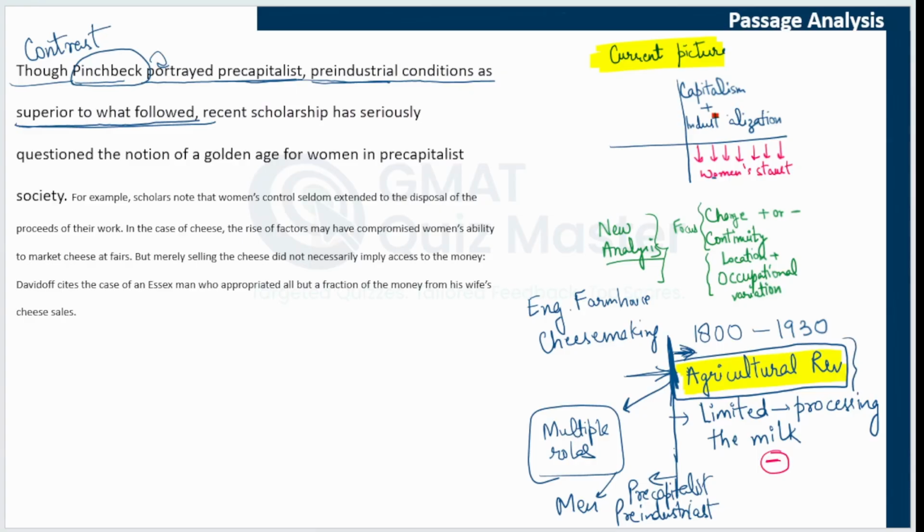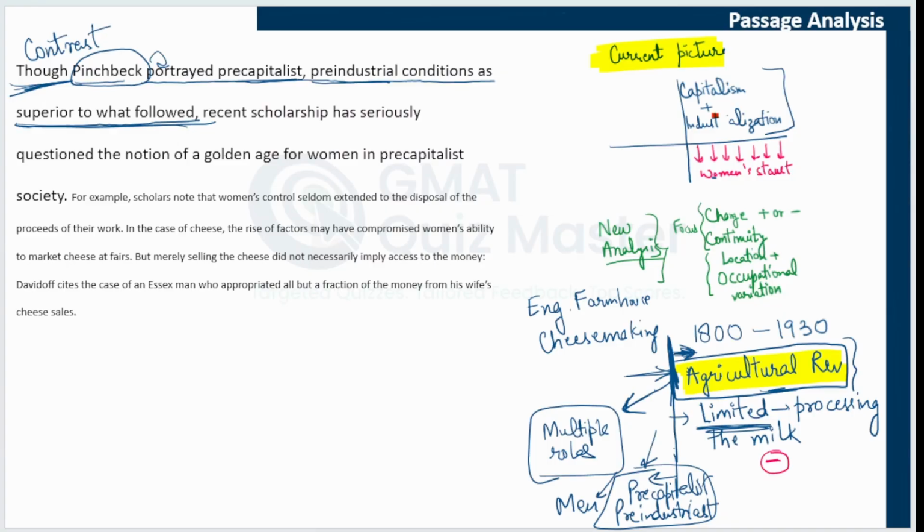So this was a question. We were not able to relate this agricultural revolution with the advent of capitalism and industrialization earlier. Now we can say that probably all three started at the same time or around the same time. And this is a contrast given to us here, that Pinchbeck portrayed this particular time period as superior. It was better. As per Pinchbeck, it was better because here women were playing multiple roles, and here we are saying they were limited to just one task. So Pinchbeck is saying that this one was superior.